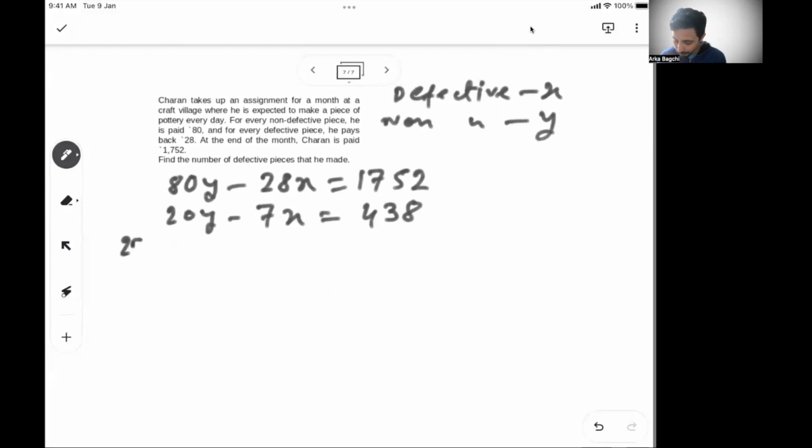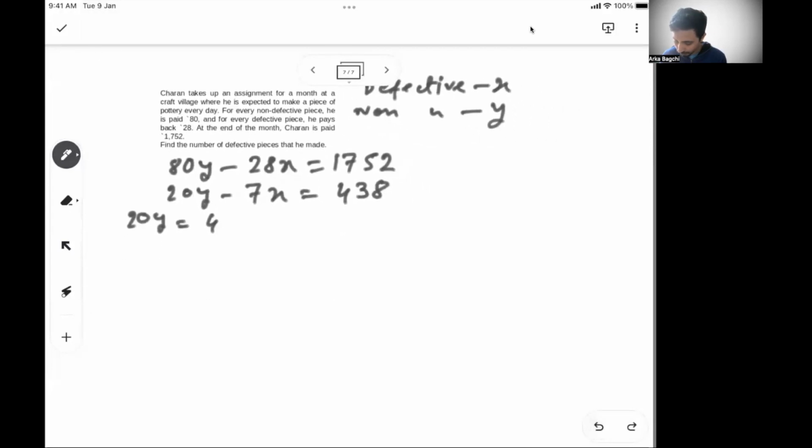So 20y, I can write 440 plus 7x minus 2. Why do I write 440? Because that's a multiple of 20.